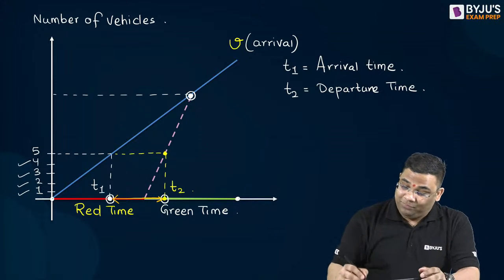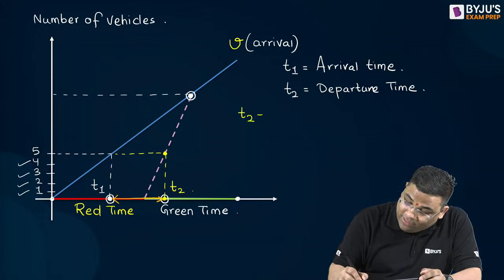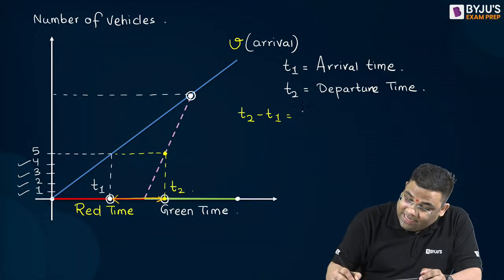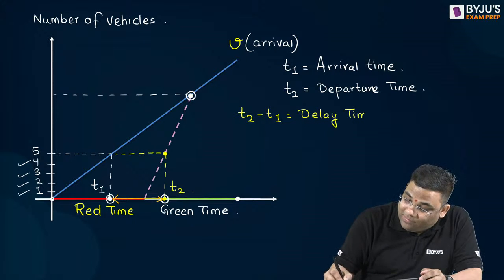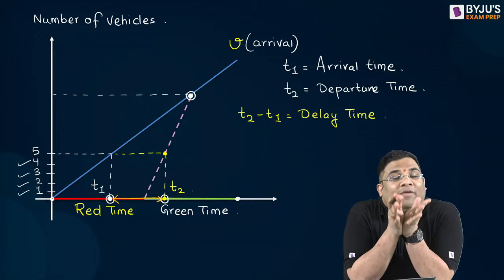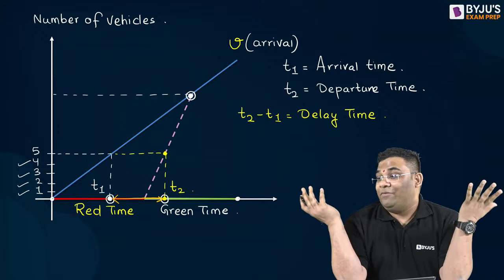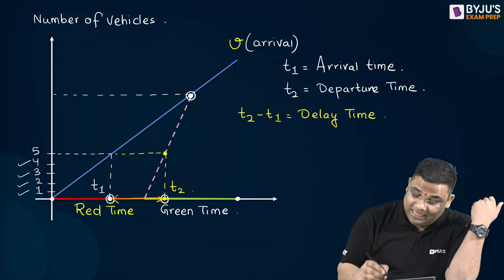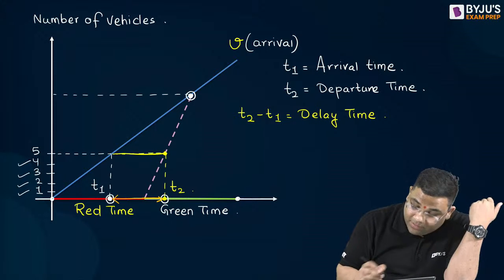So can I say T2 minus T1 is the delay for that vehicle, right? It's the delay time by which the vehicle got delayed. Yes, the fifth vehicle got delayed. This was for the fifth vehicle.